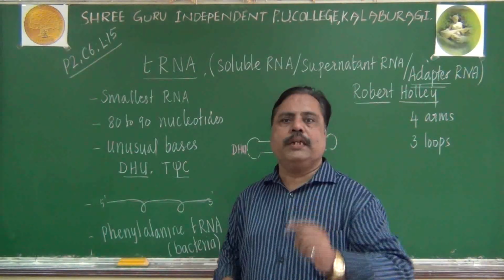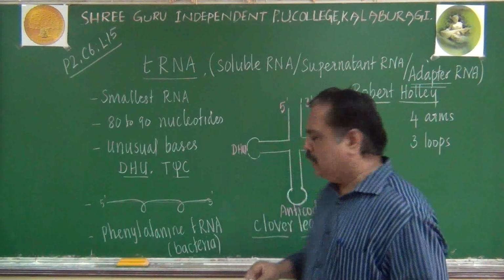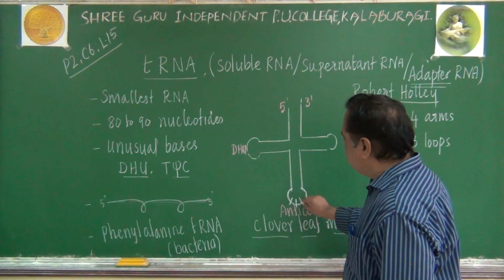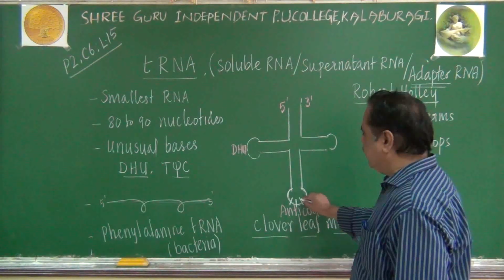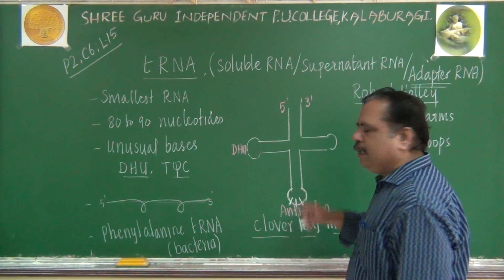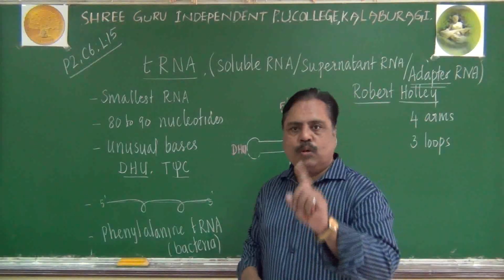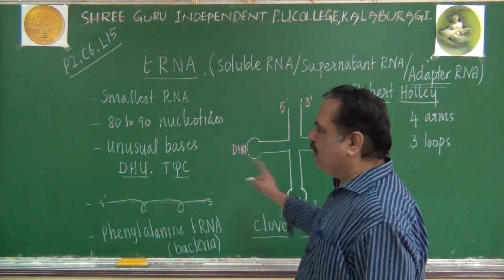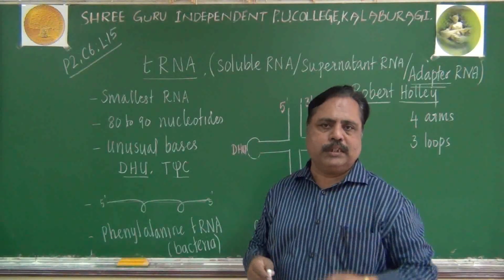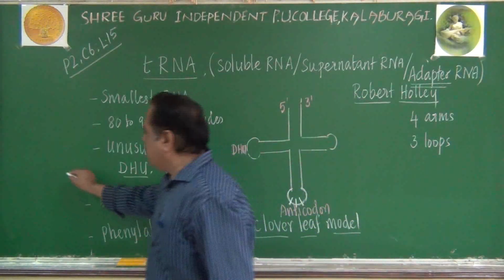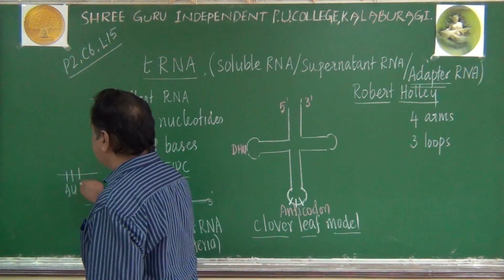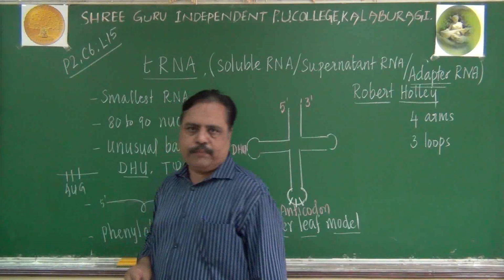What is the speciality of the anticodon? It will have 3 specially arranged nucleotides in it. There are 3 nucleotides present in the anticodon loop, and those 3 nucleotides will be complementary to the codon. Remember this point: mRNA has the codon. Suppose AUG is the codon present in the mRNA.